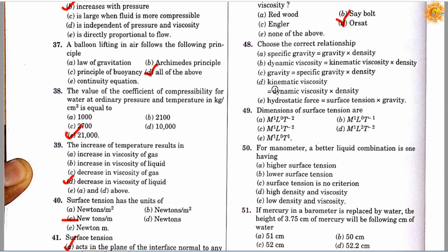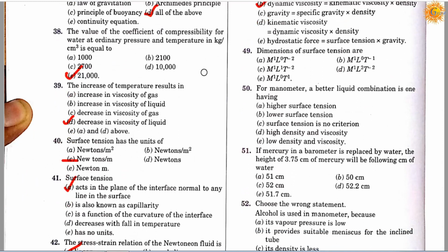Option D kinematic viscosity is equal to dynamic viscosity into density. Option E hydrostatic force is equal to surface tension into gravity. So the correct relationship is dynamic viscosity is equal to kinematic viscosity into density.